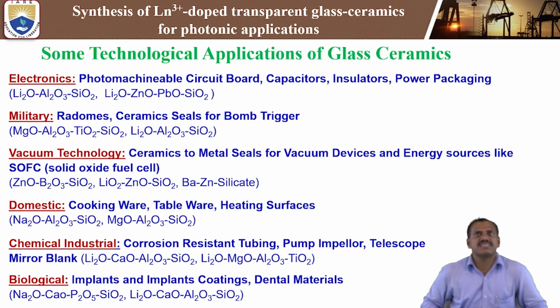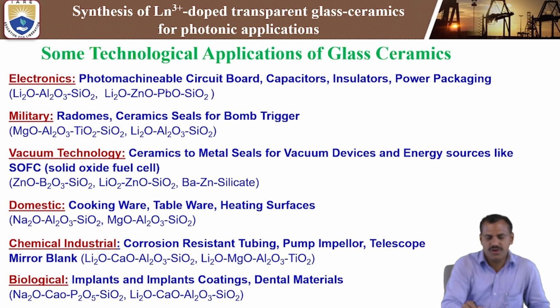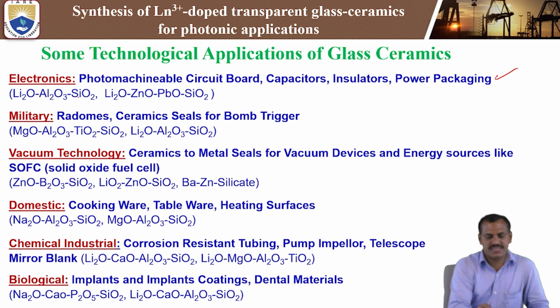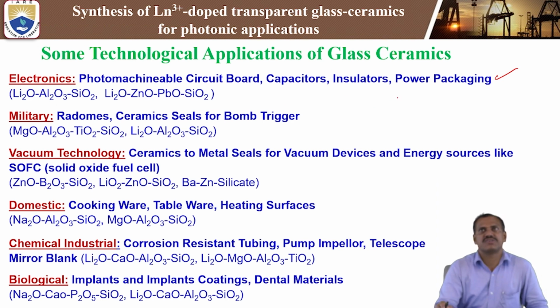Next, some technological applications of glass ceramics. In the electronic industry they are used for photo circuit boards, capacitors, insulators, and power packing. For power packing, these applications use lithium, aluminum, silicon oxide. These materials are used for capacitor, insulation, and power packing applications, this kind of glass host material. Next, lithium and zinc oxide, lead oxide, silicon oxide are also used for the electronic industry.